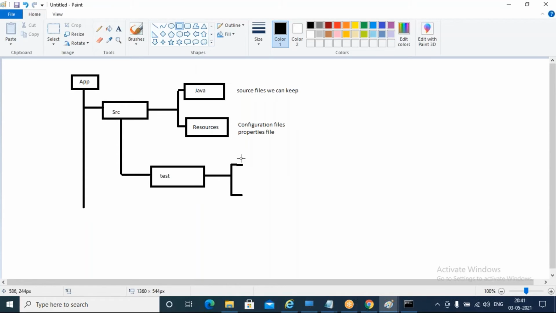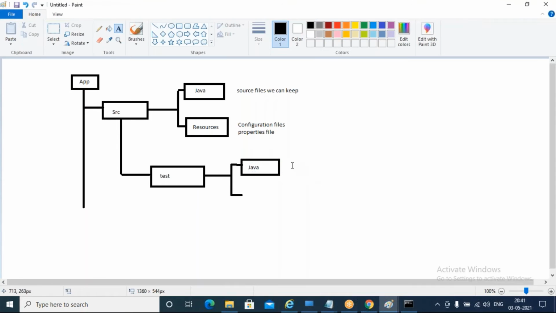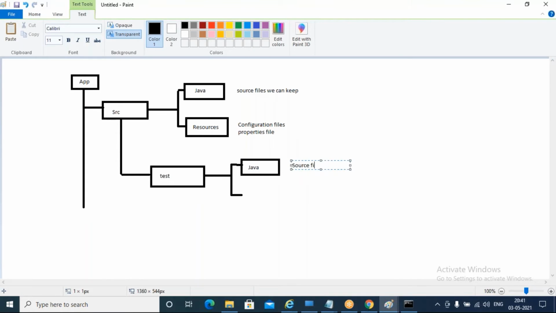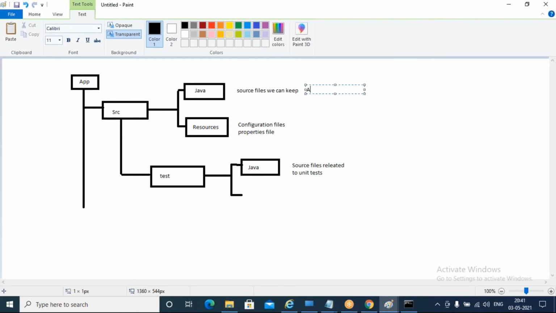Here Java and resources. Java means again source files related to test cases, unit test cases. Source files related to unit tests. But here, source files related to the actual application.